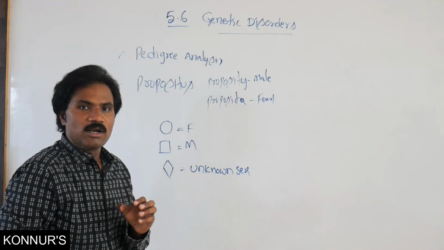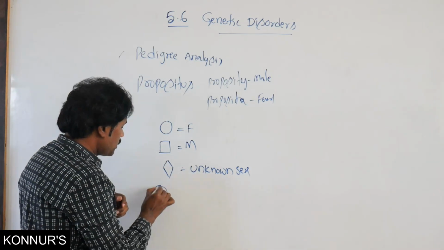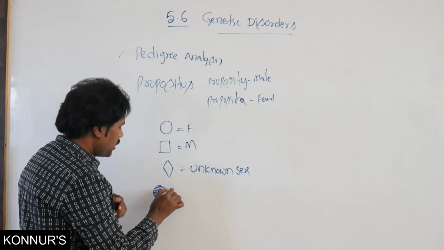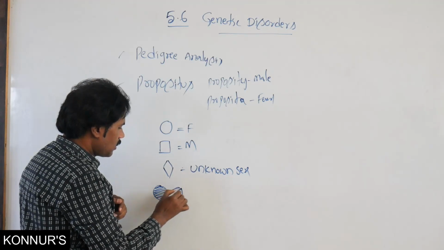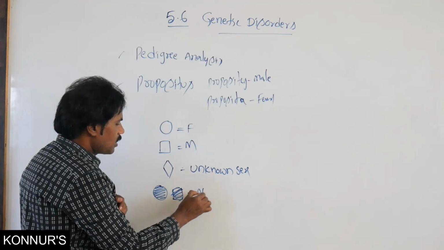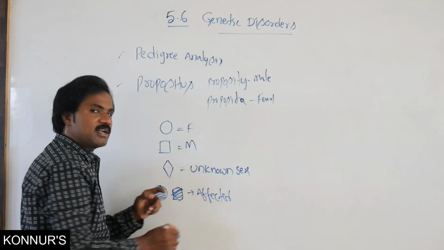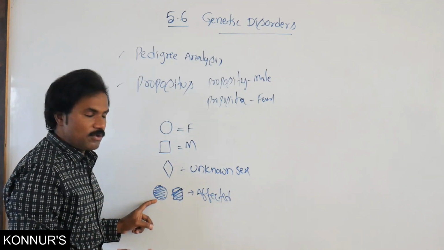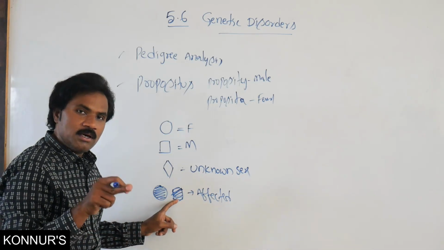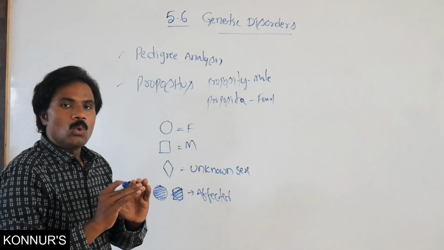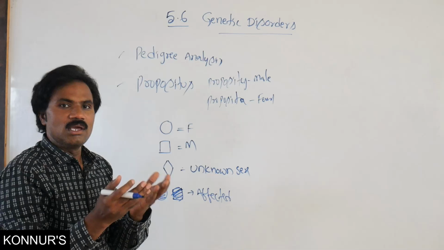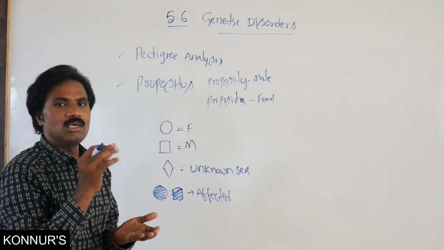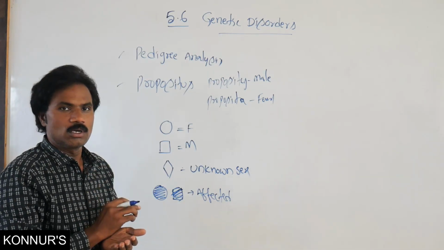Then a completely shaded symbol represents an affected individual. If it is the circular one, an affected female; this is an affected male. Open or clear symbols are healthy individuals.